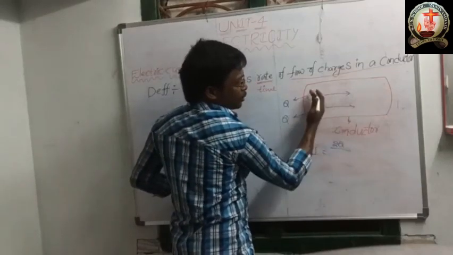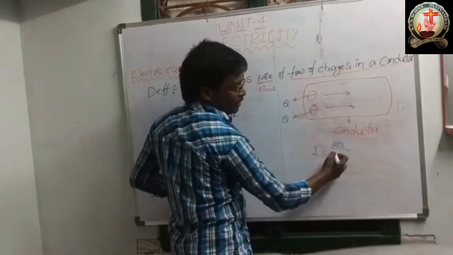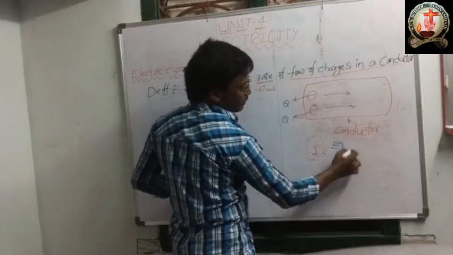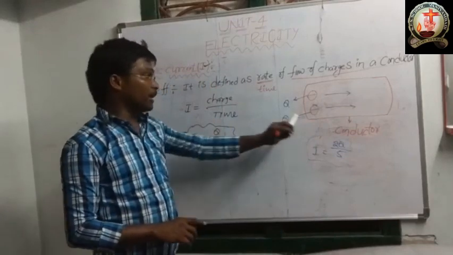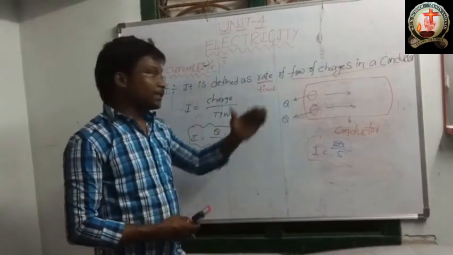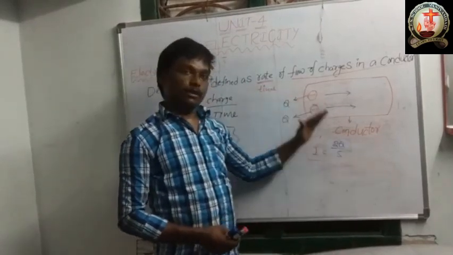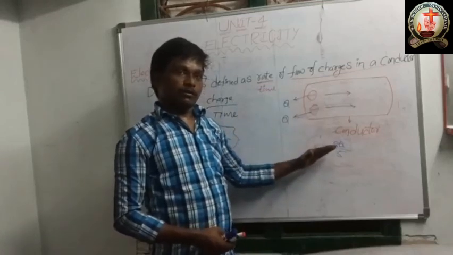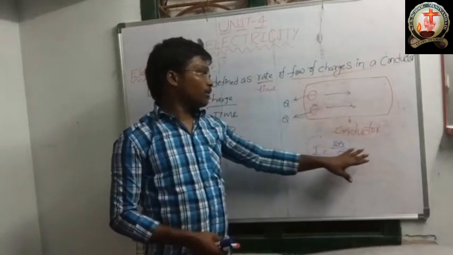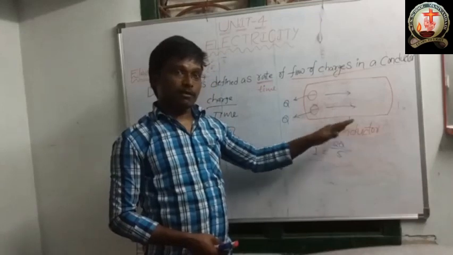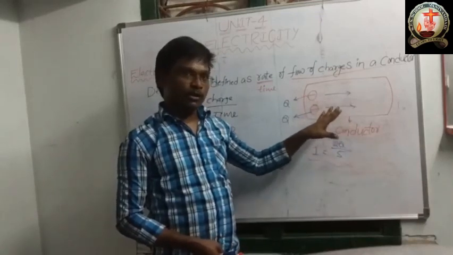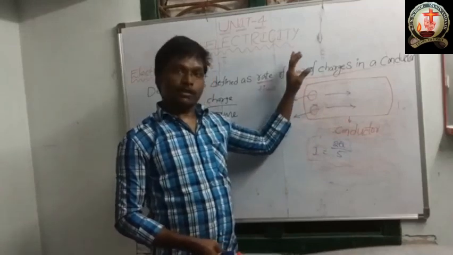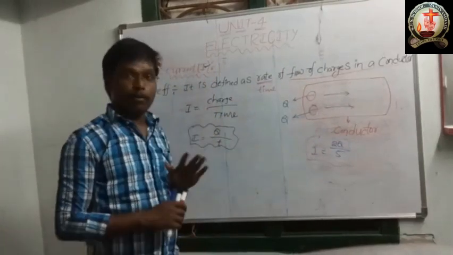So this is the electric current. We find it using this formula, charge by time. No need to write this in your class notebooks. I told you just for understanding purposes. You can just mention this definition and this formula.